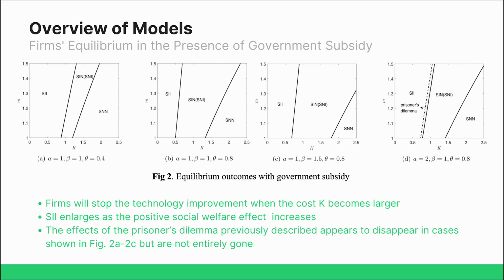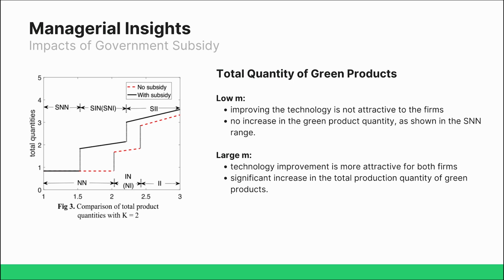The firms are more likely to improve the technology when the positive social welfare effect increases. Moreover, the effects of the prisoner's dilemma previously described are much reduced. As this study takes the standpoint of the government to investigate the effectiveness of the subsidy, the following managerial insights are obtained. Figure 3 suggests that when basic market demand becomes relatively larger, the technology improvement becomes more attractive for both firms, as shown by an increase in the total quantity of green products.